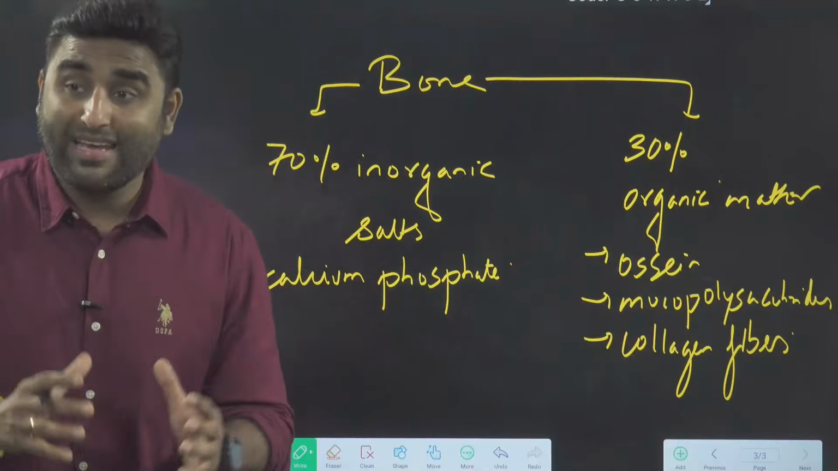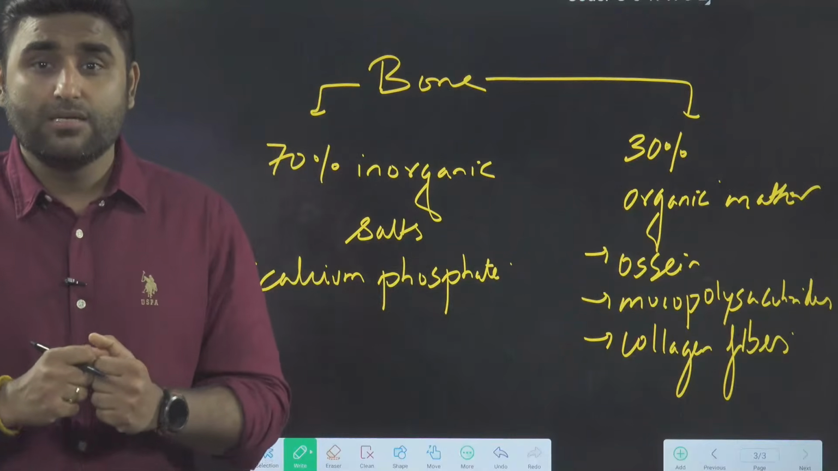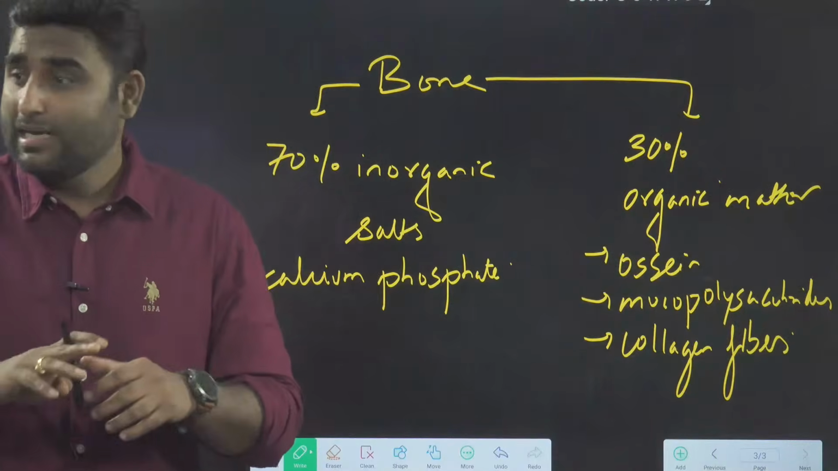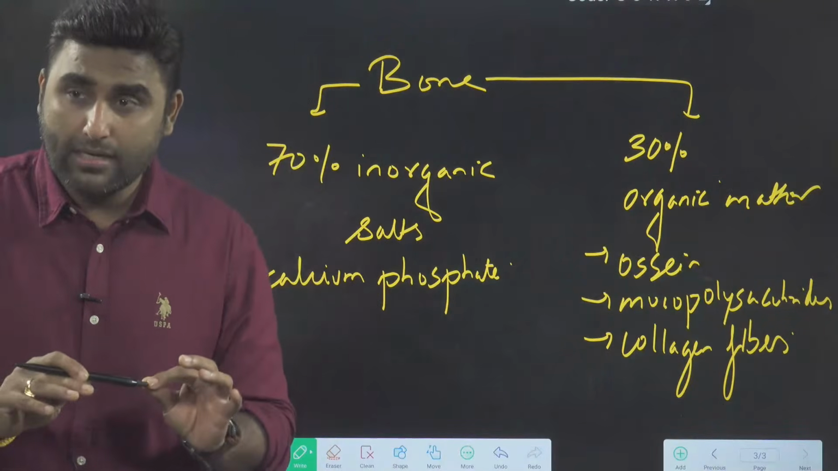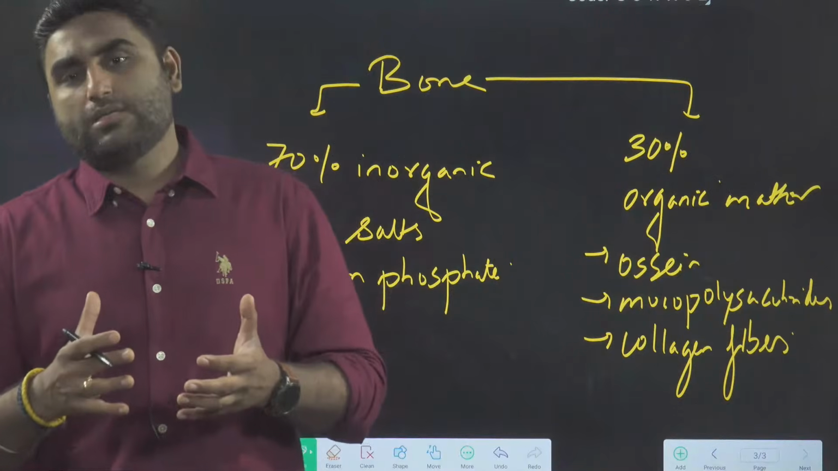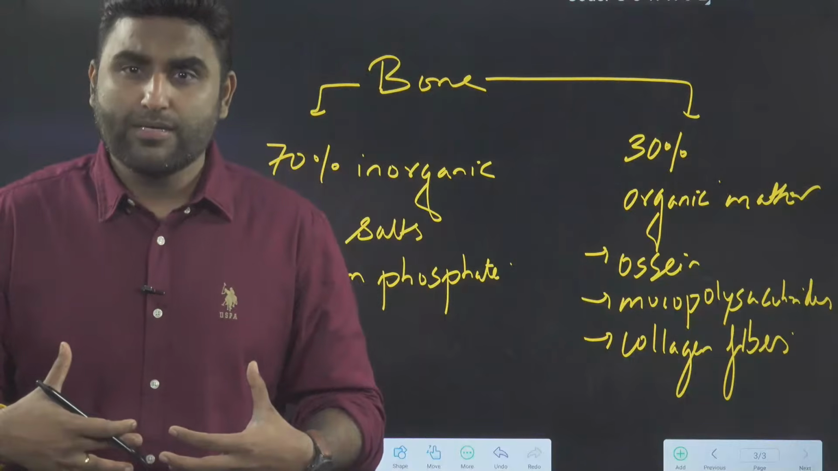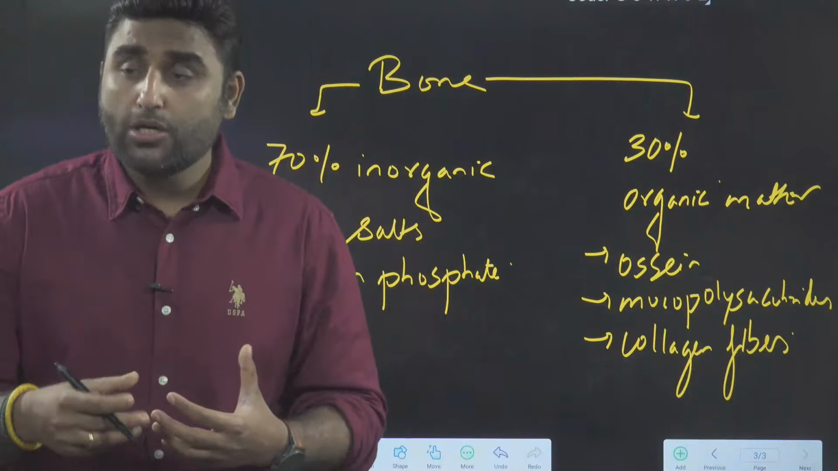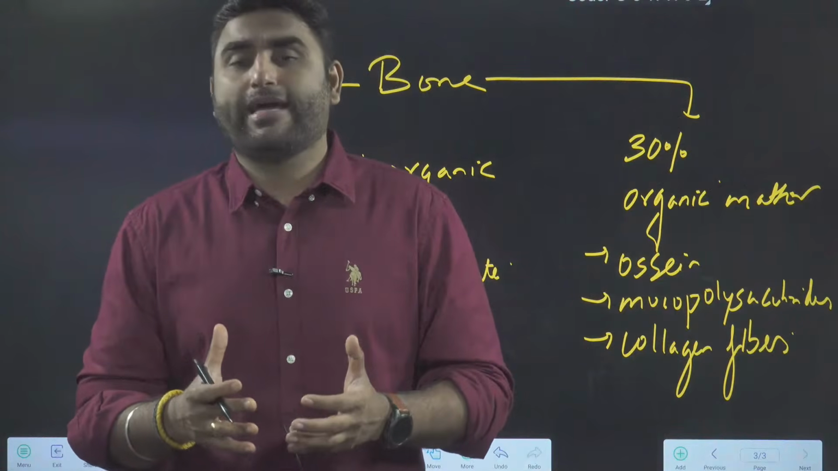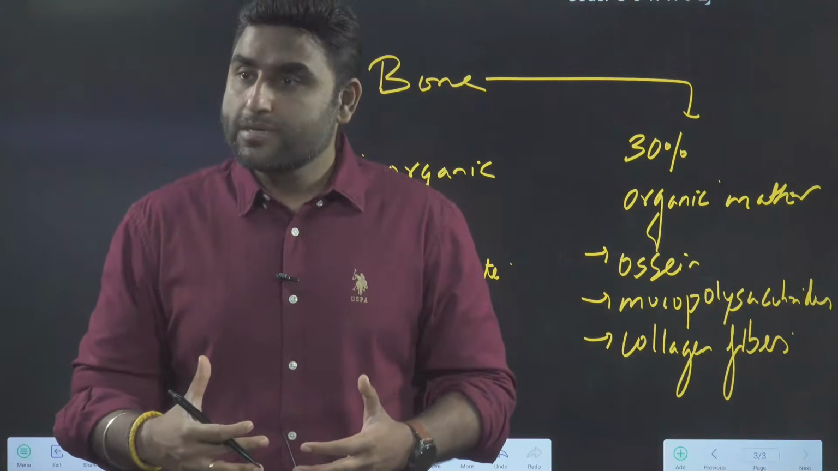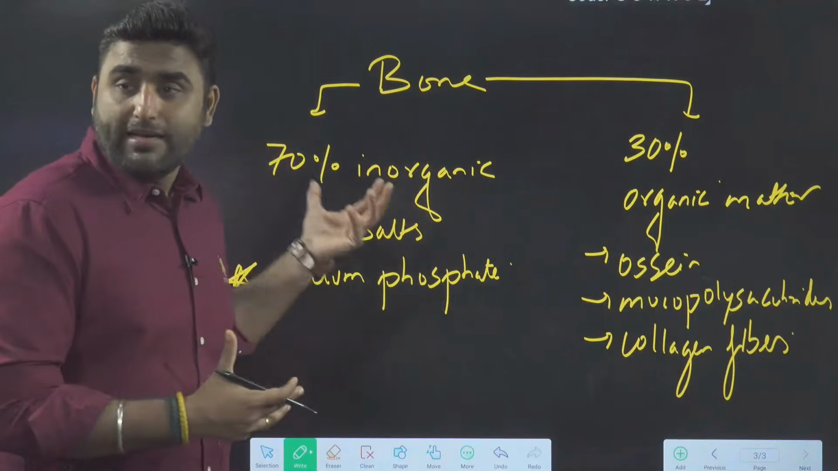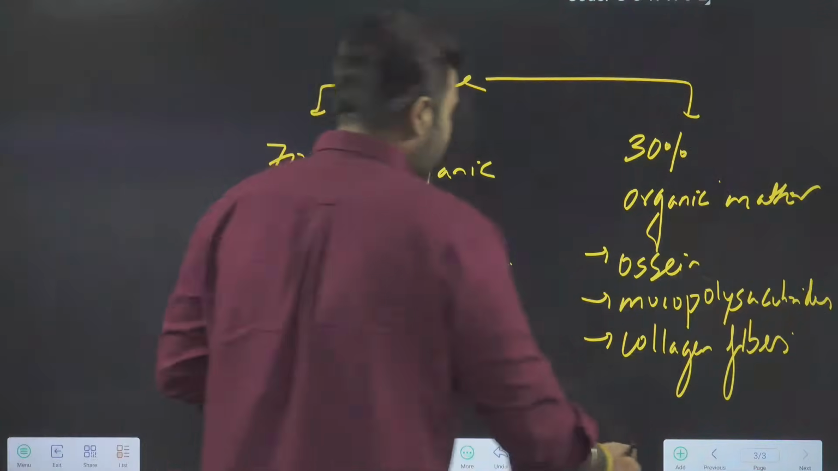So bone becomes very hard, very dense, and due to which it is non-flexible, non-pliable, and cannot bend. Am I clear? And it has to be like that, because bone bears your body weight. So you don't want the bone to be very soft. You want it to be very hard so that it can bear your body weight. That's why bone is very dense or hard. It is hard basically due to 70% inorganic salts.